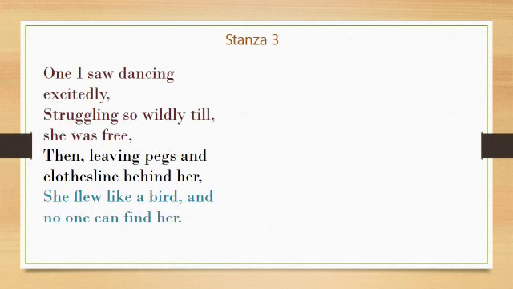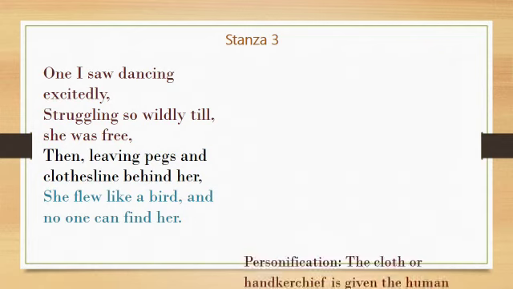Now look at the third stanza of the poem. Look at the first lines. One I saw dancing excitedly, struggling so wildly till she was free. Here, one of the clothes is said to be dancing and struggling, which are again human qualities. So the poetic device is personification.